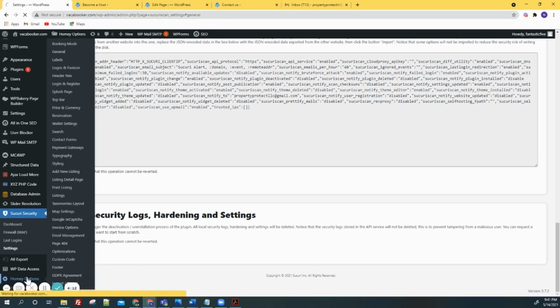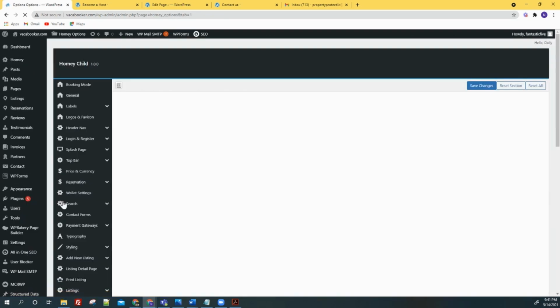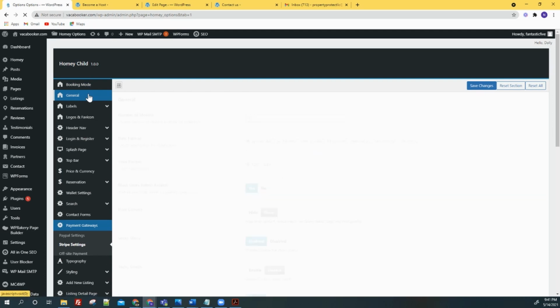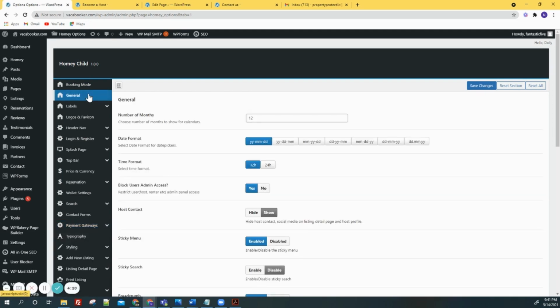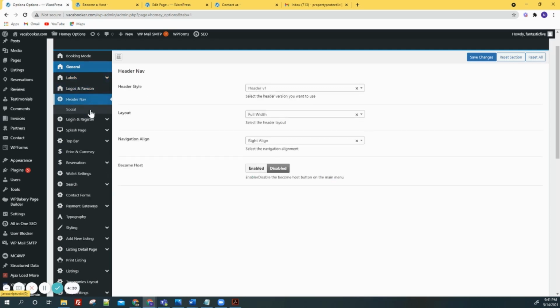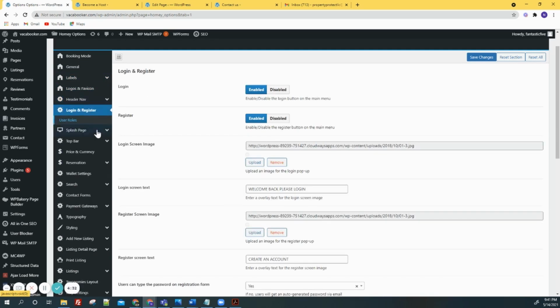Another thing is this website comes with a lot of options for how you want your web page. It starts with general settings, header bar, and login and registrations. If you want, you can just enable or disable it.